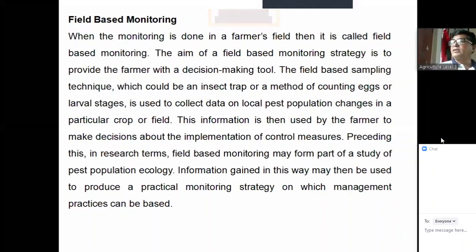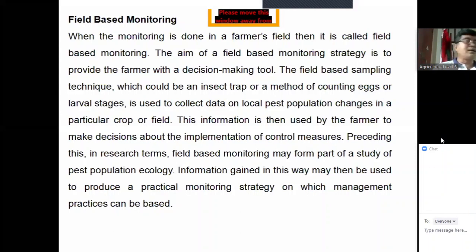And here, the farmers will be involved to work. They will actually do the work. They will do everything, but the scientists or the experts will provide the information. Because the farmers do not know which methods will be applied and when.